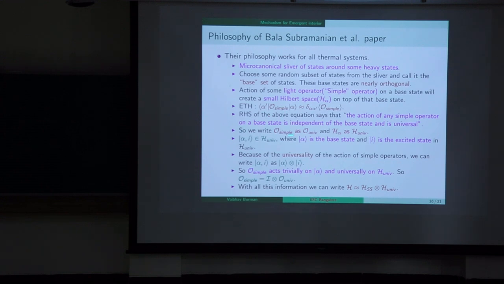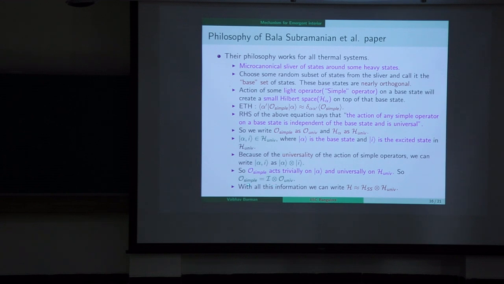So we can write O simple as O universal, and H alpha can also be written as H universal. So we define a state |alpha, i>, which belongs to the universal Hilbert space, where alpha is the base state and i is the excited state on top of that. And because of the universality of the action of the simple operator on any base state, we can write this |alpha, i> as the tensor product of |alpha> tensor product |i>.